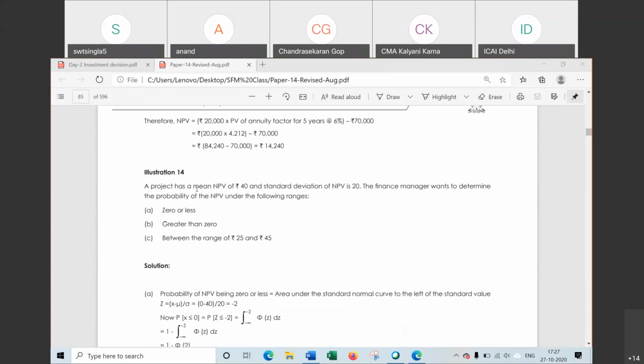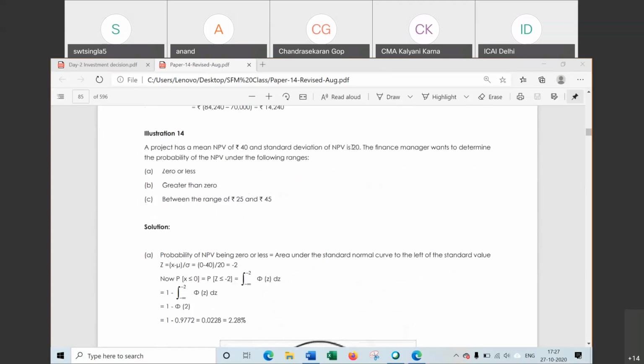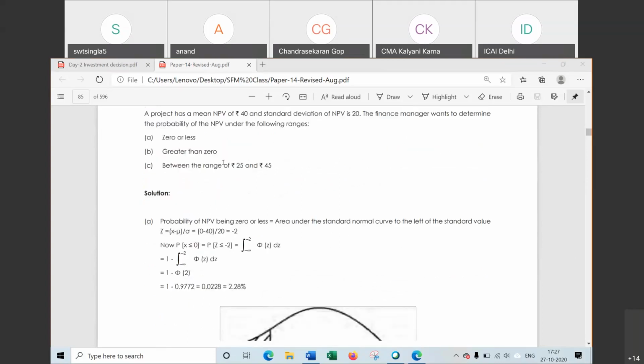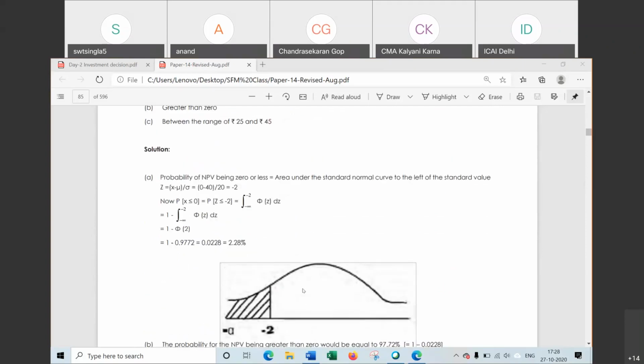A project has a mean value NPV of 40. The standard deviation of NPV is 20. That is, the mean of this project is 40, and this mean value is the central line. The standard deviation is 20. The finance manager wants to determine the probability of NPV. Then the probability of NPV is computed with the help of this Gaussian curve or normal distribution curve.